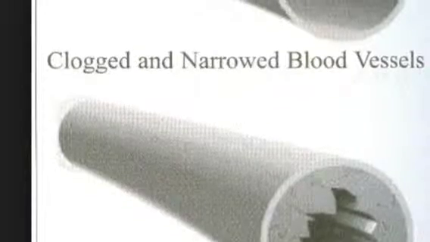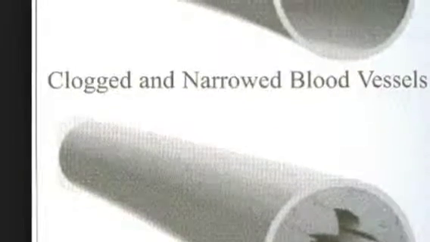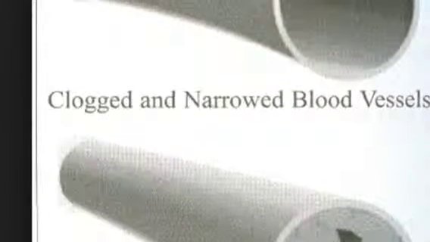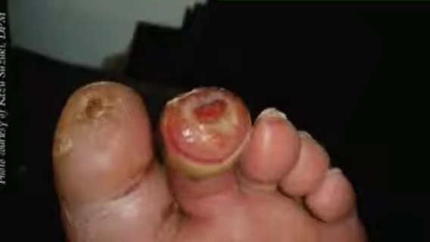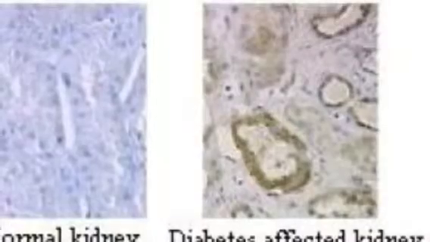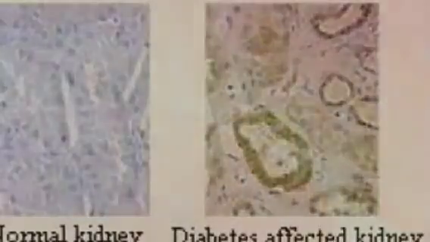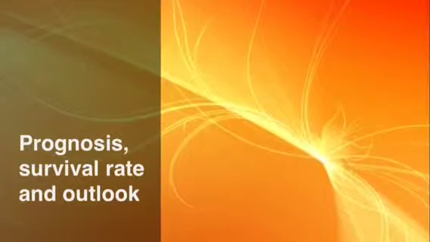Blood vessels, also made up of cells, will swell up, causing a narrowing of the blood vessel while sugar builds up. The swelling of the cells will decrease circulation in the feet, the kidney, and the eyes. This is the main reason why people with diabetes may lose their legs, eyesight, and kidney function if they do not take care of themselves. The risk of premature death is twice that of people who do not have diabetes.